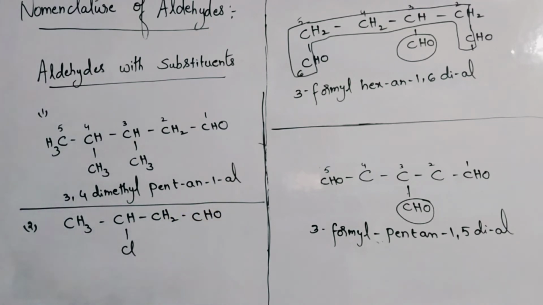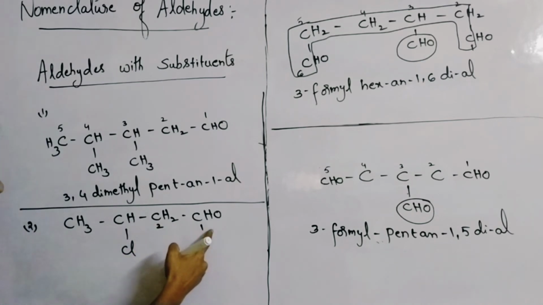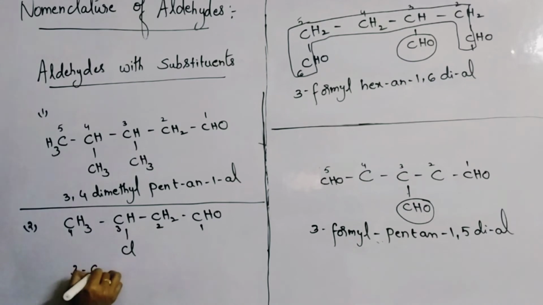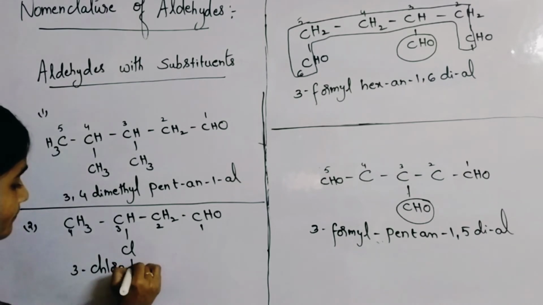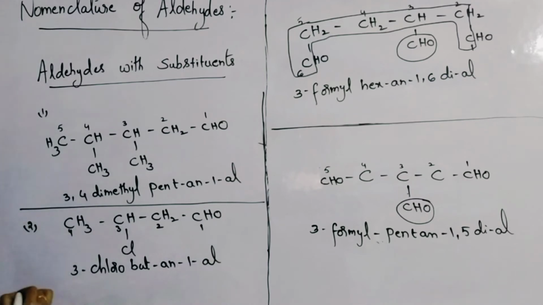What is the name of this compound? You will start giving numbering from the back, from the end where the functional group is present. So 3-chloro, Cl means what? 3-chloro-butanal. Butan-1-al is the name of this compound. 3-chloro-butan-1-al.